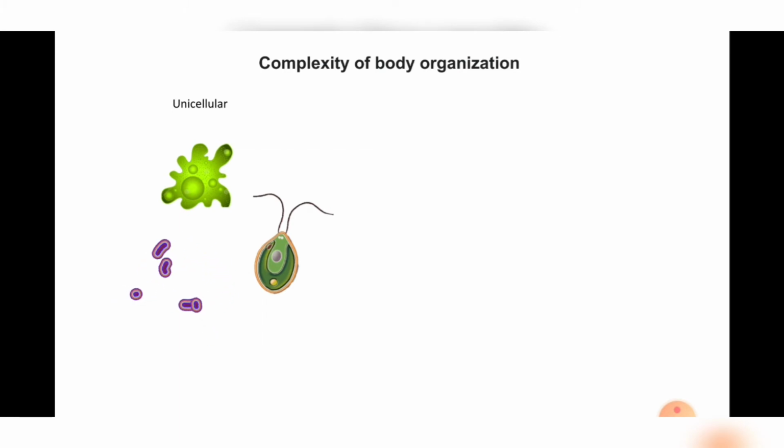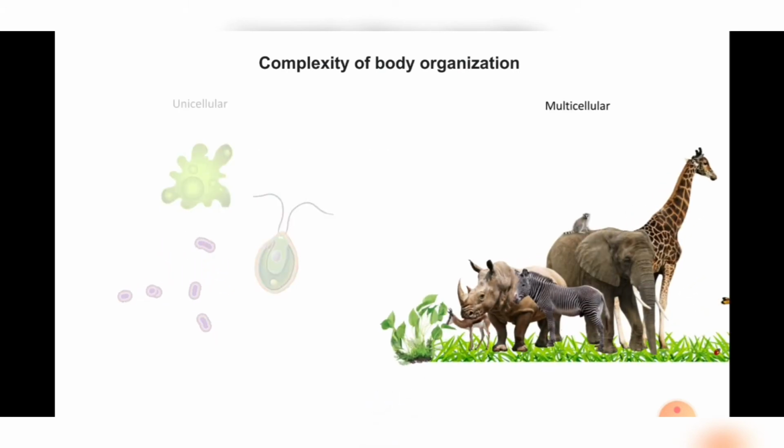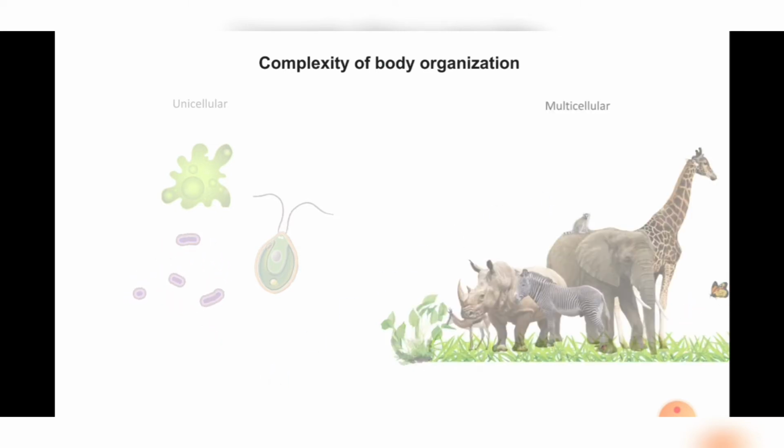And what is another type of organism that we have? Yes, multicellular organisms. They have many cells, many tissues in their bodies, and we can see them with our naked eyes. So multicellular and unicellular, that is the complexity of body organization.